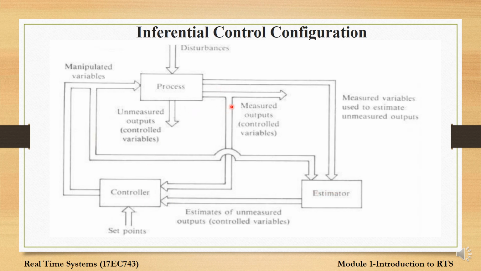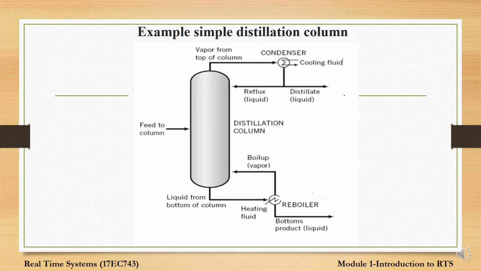As mentioned, we have two types of outputs, measured and unmeasured. Here we treat the unmeasured outputs by sending them to an estimator, which estimates them and sends them to the controller. The inferential control configuration is frequently used in a distillation column.